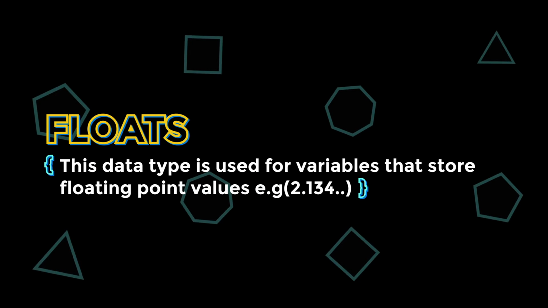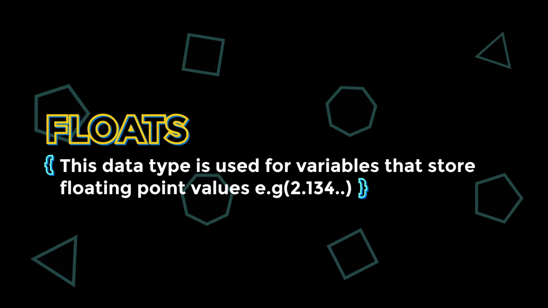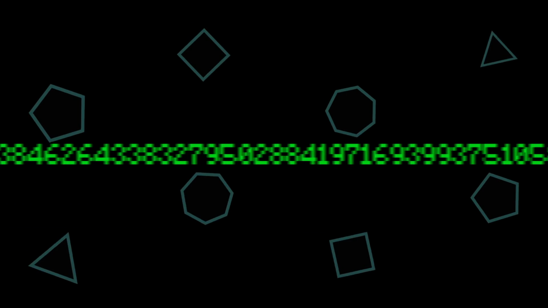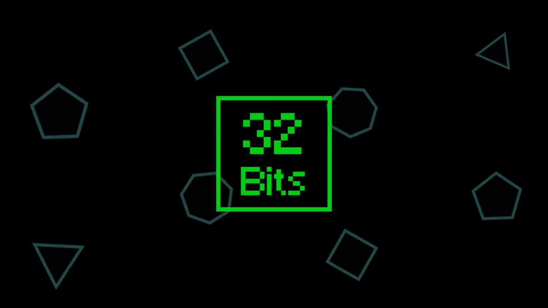Alright, let's move on to our next data type, which is a float. The float data type is used for variables that will store floating point values, also known as real numbers. Floats only take up 4 bytes of memory, or 32 bits. It's a bit complicated to specify the range of a float because any number like pi, for example, has many values that you'd like to represent, but originally a float can take up to 32 bits.